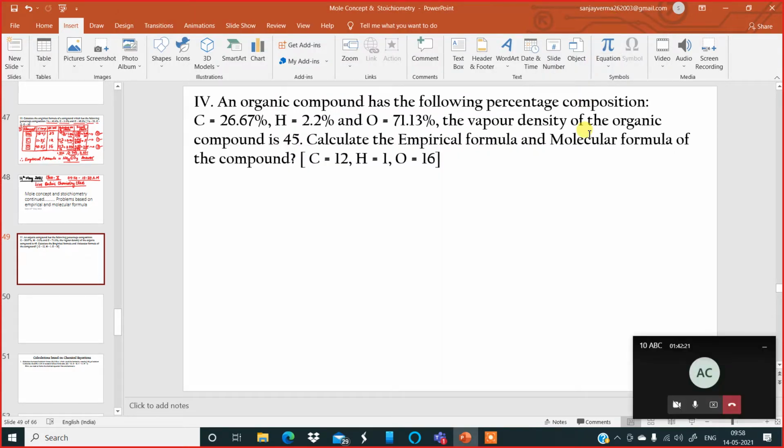Can you see the screen? Yes, sir. Vinayak, which one?